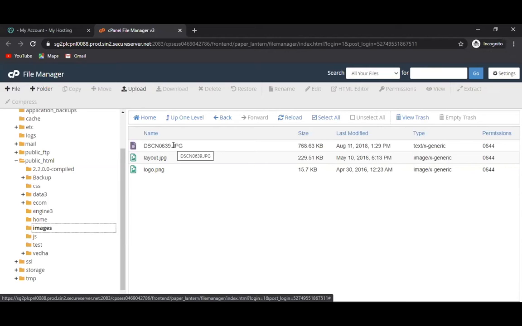Let's suppose you have a C drive, within that C a personal folder, within that a wedding folder, within that a reception folder, and within that reception all the photographs of your daughter's wedding reception. So there is a path to reach those reception photos. In the same way, if you are uploading a photograph on any website, there is a path to store that photo, and you have to know what that path is.